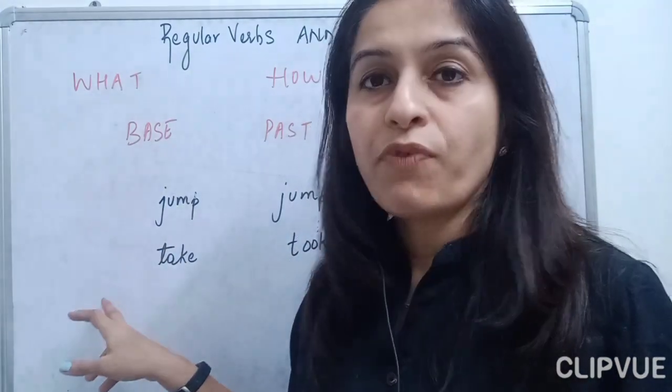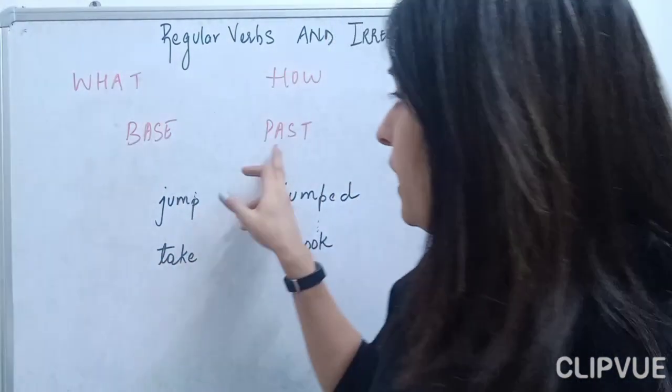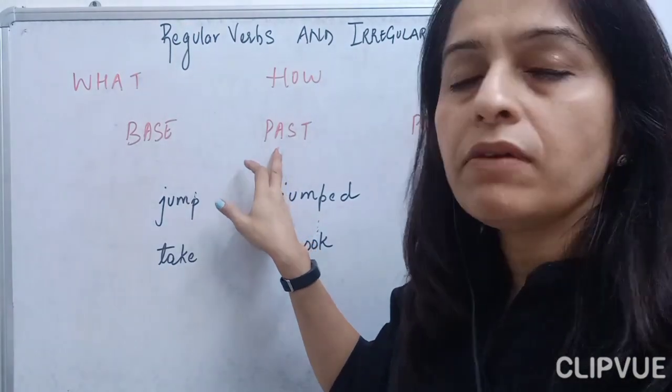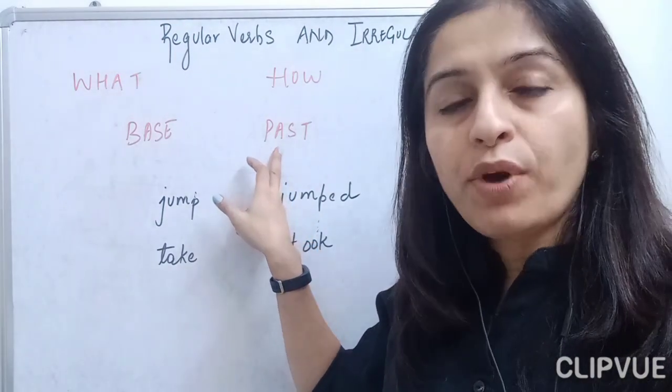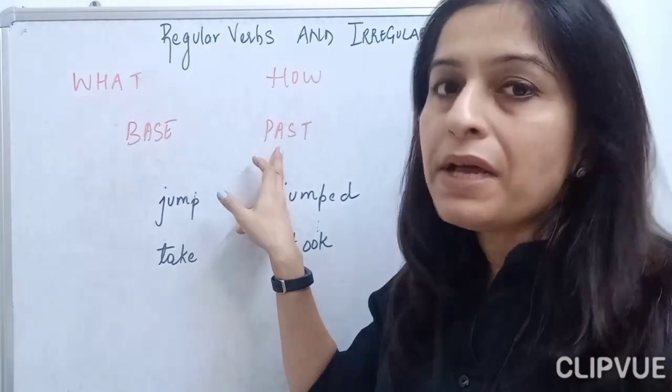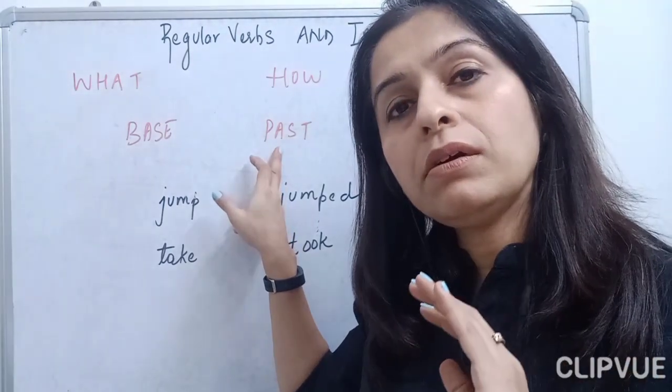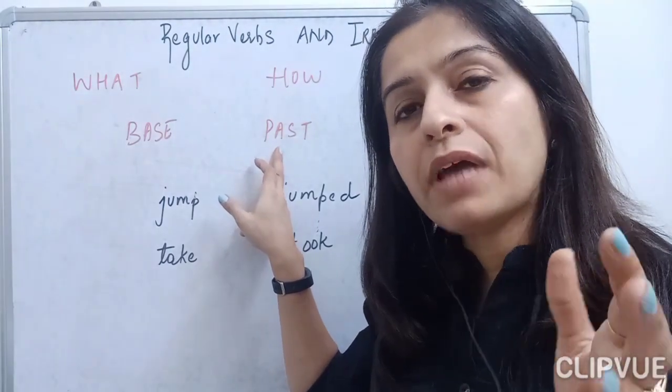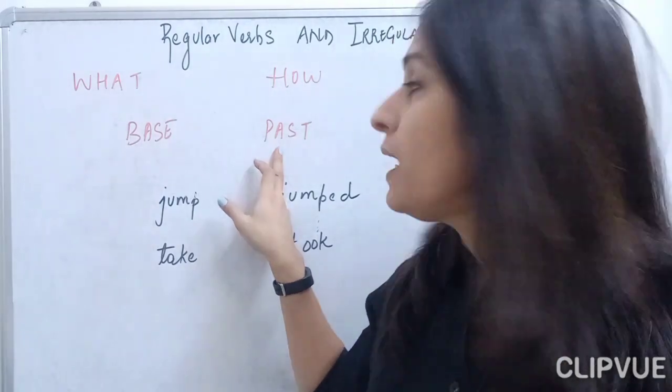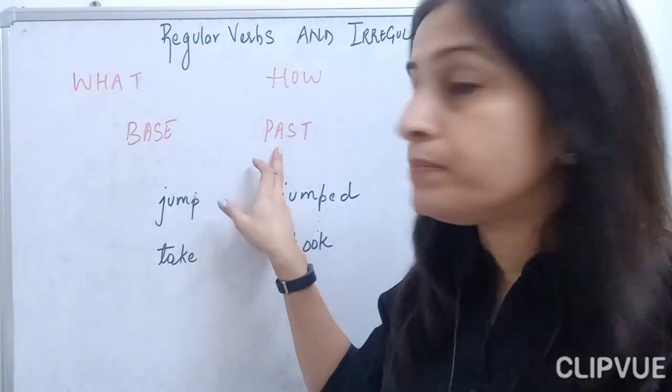That is the base form of the verb. Then let's move on to the past form of the verb. The past form means the past tense of the verb, the verb which shows the action that is done.